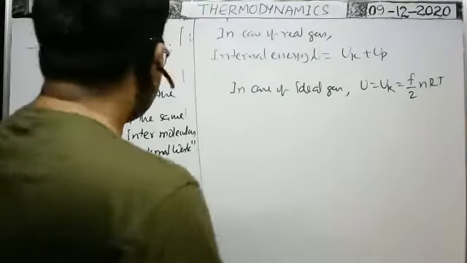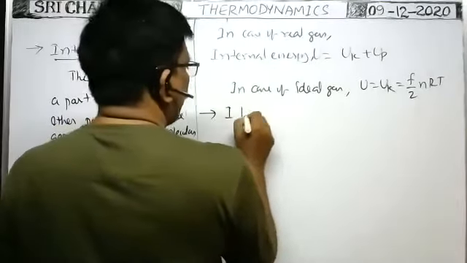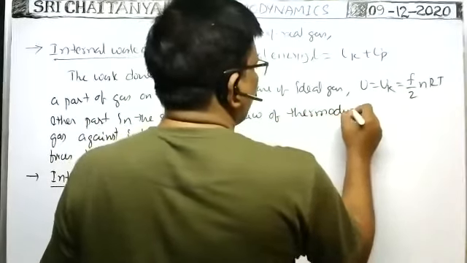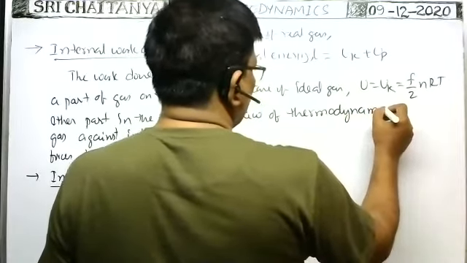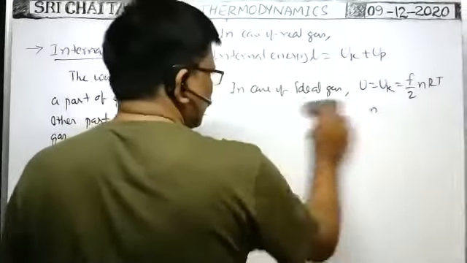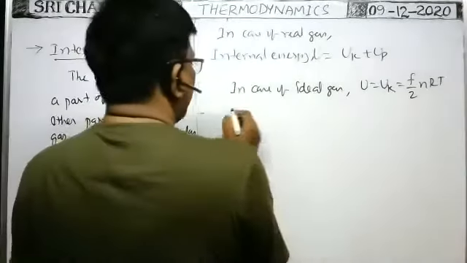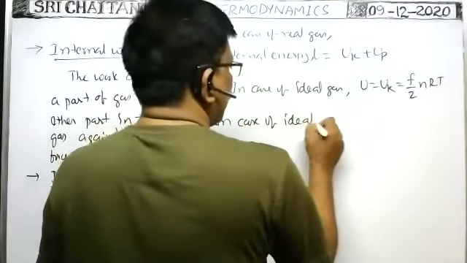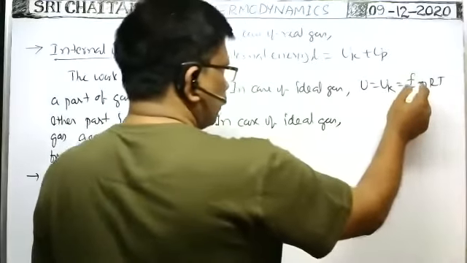Okay, now first law of thermodynamics. Before this, here in case of ideal gases, internal energy is equal to f by 2 nRT.